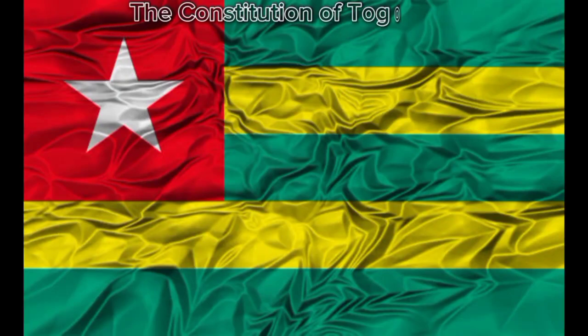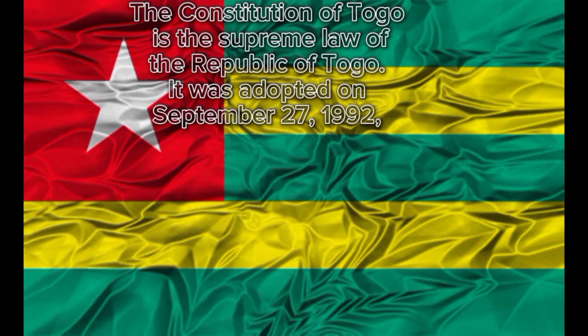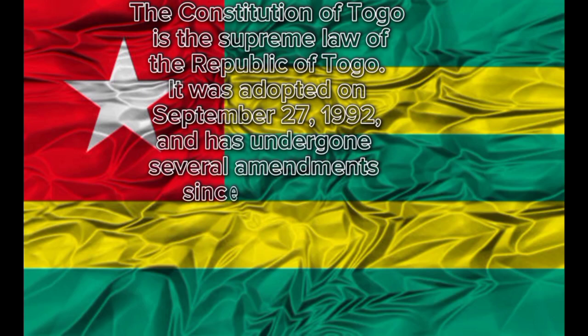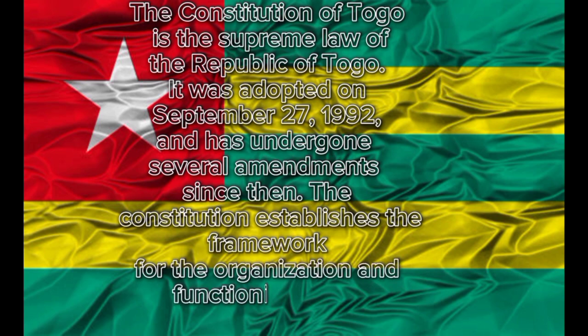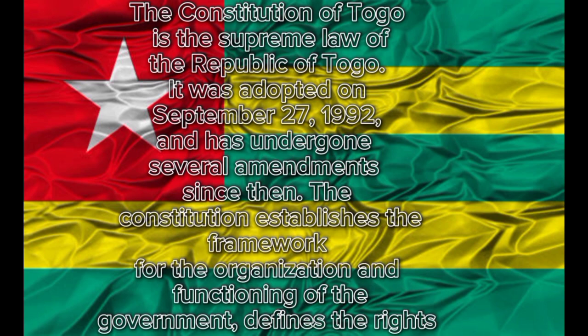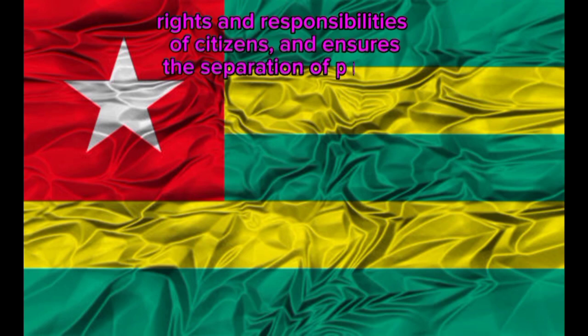The Constitution of Togo is the supreme law of the Republic of Togo. It was adopted on September 27, 1992, and has undergone several amendments since then. The Constitution establishes the framework for the organization and functioning of the government, defines the rights and responsibilities of citizens, and ensures the separation of powers.